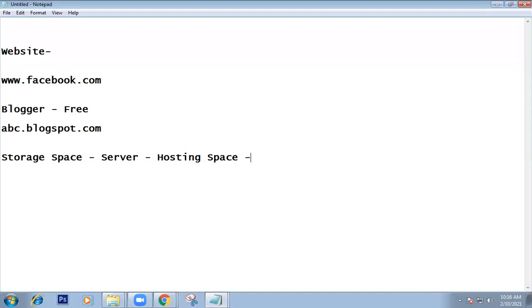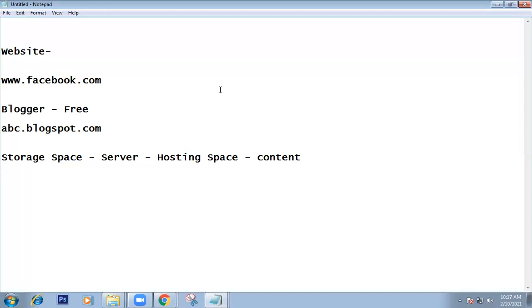Content means all the files of your website, like our images, videos, and our coding files. Everything comes under the database. Everything will be saved in our server. Now, if you want to create a website, these two things are required: domain name and server space.